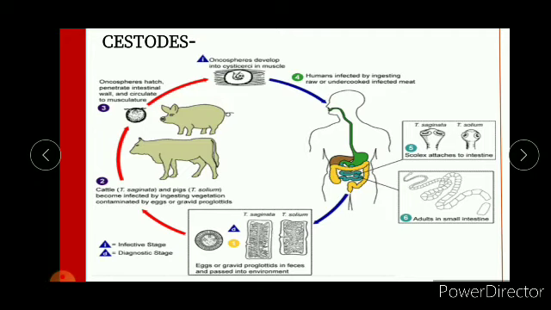The infection mainly occurs as the oncospores hatch and penetrate the intestinal wall and circulate to musculature. The oncospore develops into cysticercus in muscle, and humans are infected by ingesting raw and undercooked infected meat. Okay, and the scolex attaches to the intestine, and the adults in the small intestine then produce further infection.